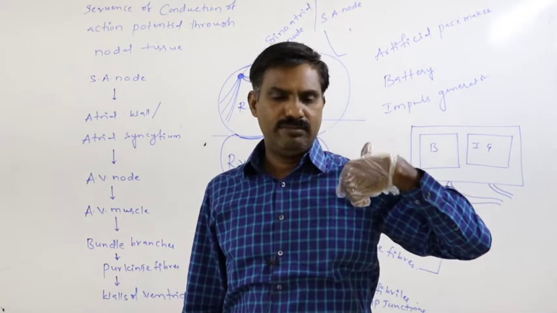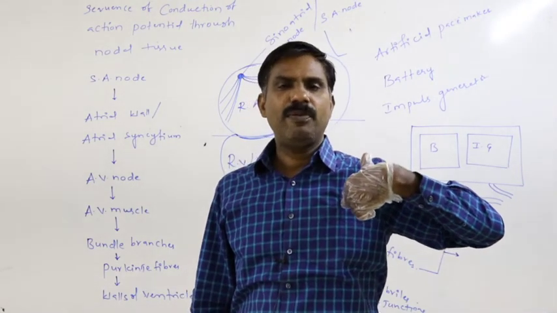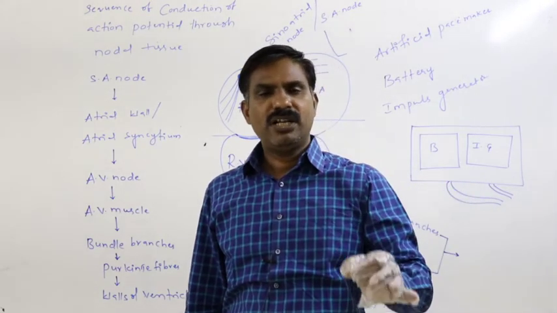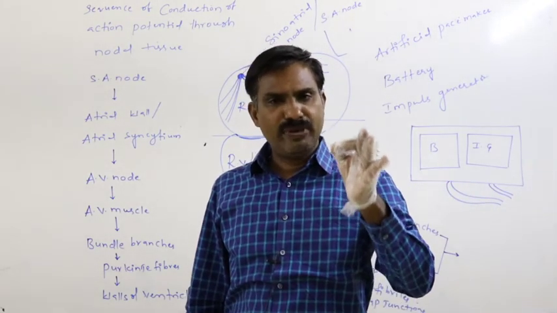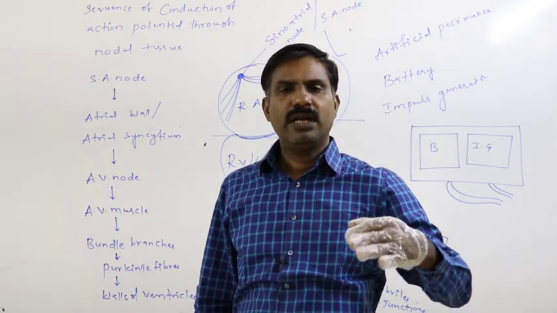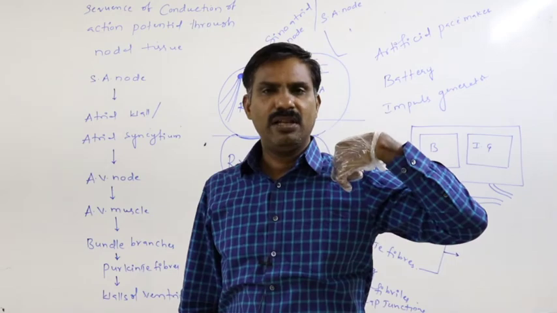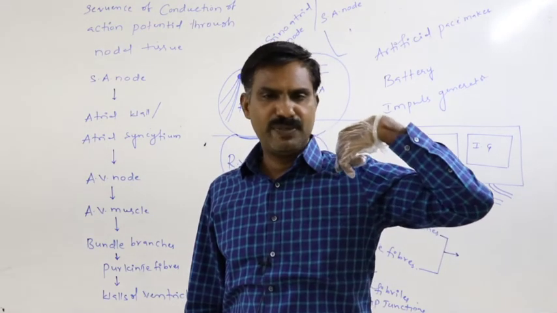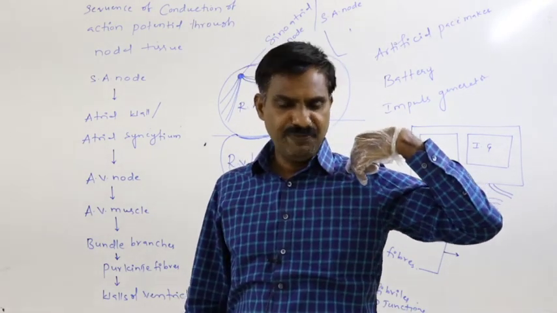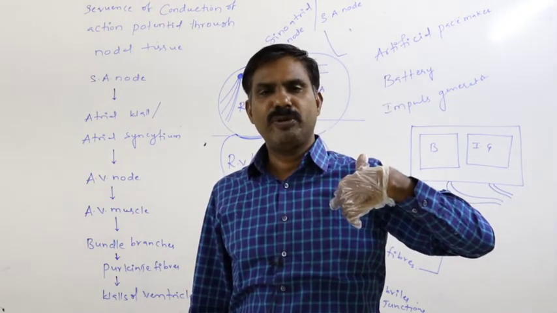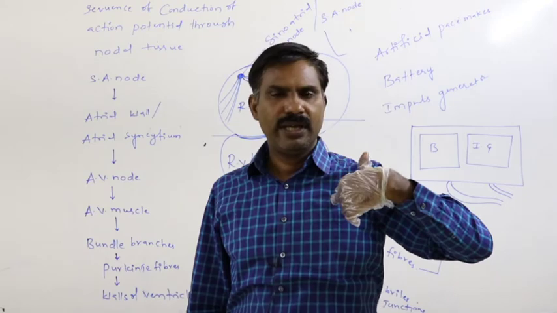This is the clavicle. Inferior to the clavicle means here, that artificial pacemaker has to be implanted under the skin.